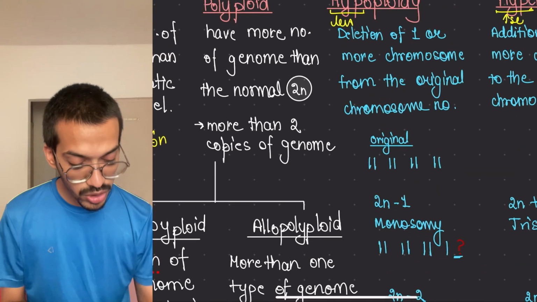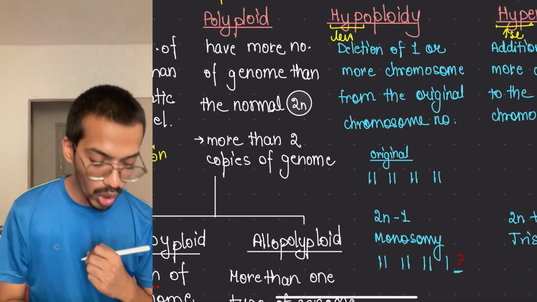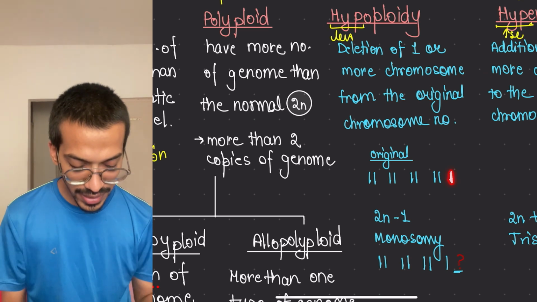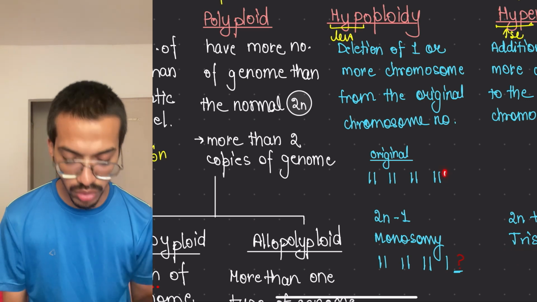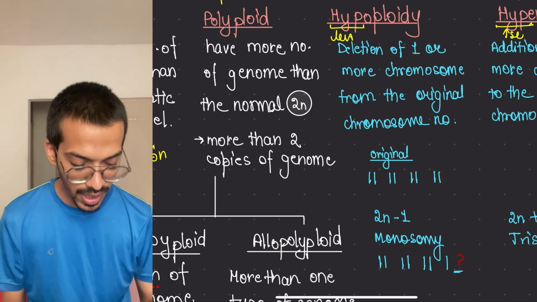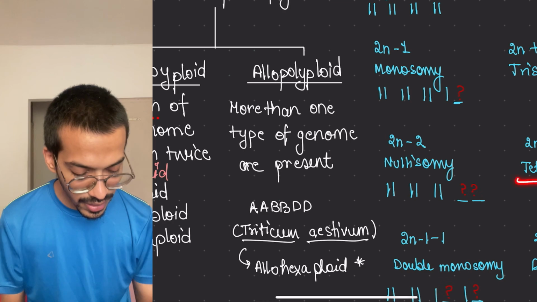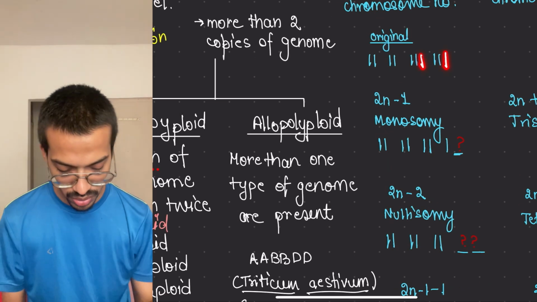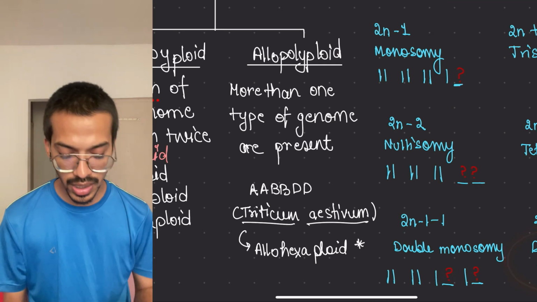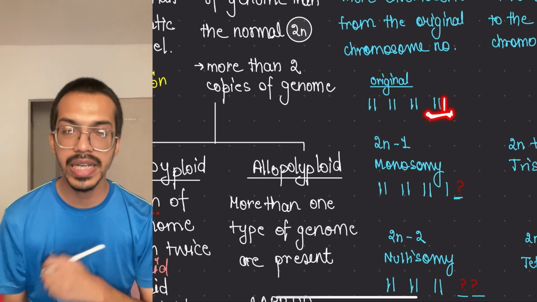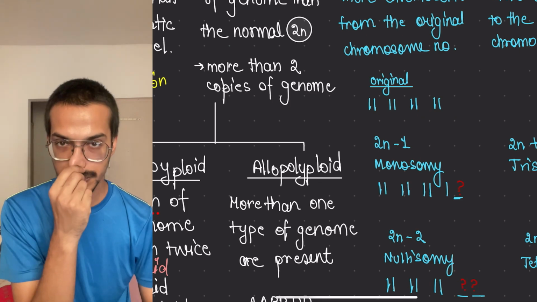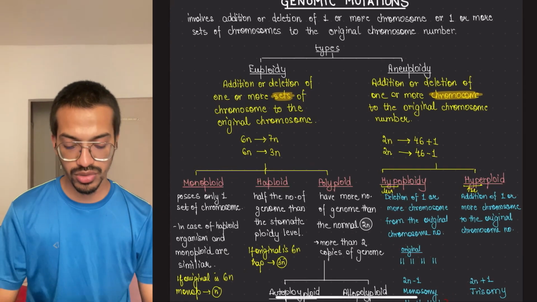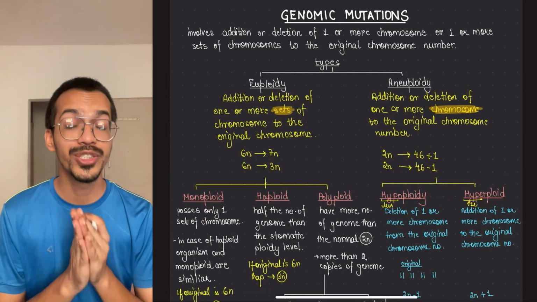Understood? When comes hyperploidy, beta, what happened? Addition. If I add one extra chromosome in this, it is trisomy. Whichever chromosome I am adding, it has 3 copies. If I added 2 into it, we call it tetrasomy. If I added one here and one here, it is called double trisomy. Tri means 3 chromosomes came instead of 2. This is all about your genomic mutations.